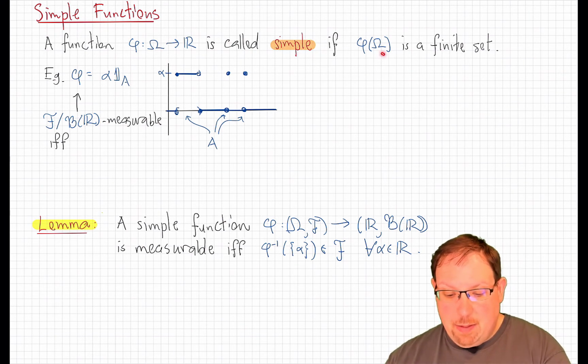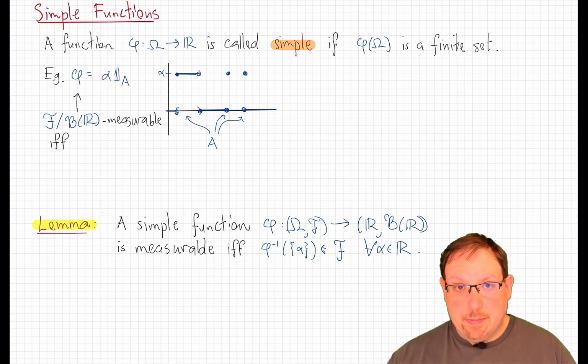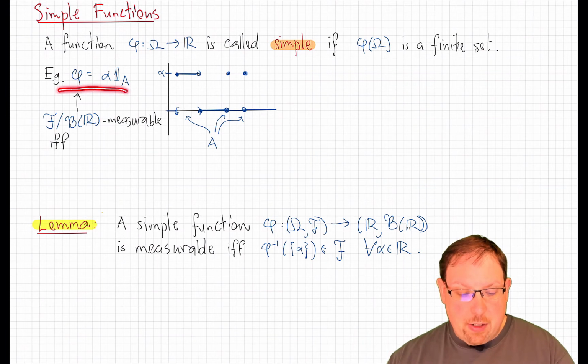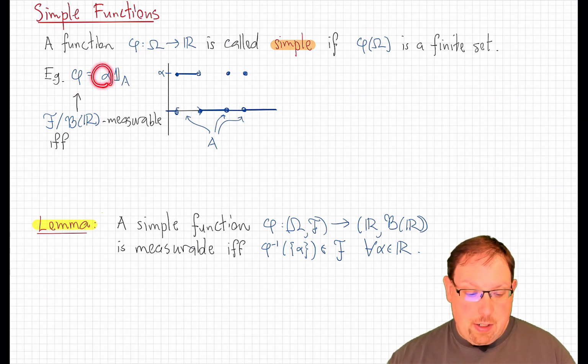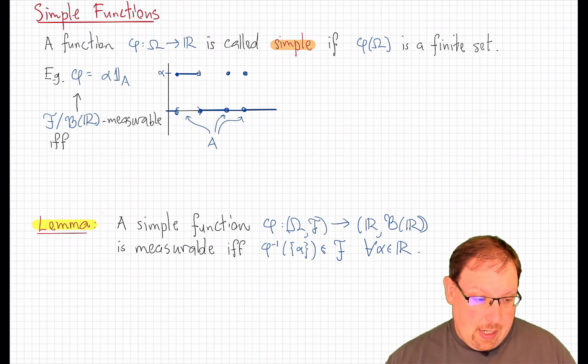That is, if the image of phi on the whole domain is a finite set. For example, we could take any indicator function or any scaled indicator function. Indicator functions are simple because they take only two values, 0 and alpha in this case.